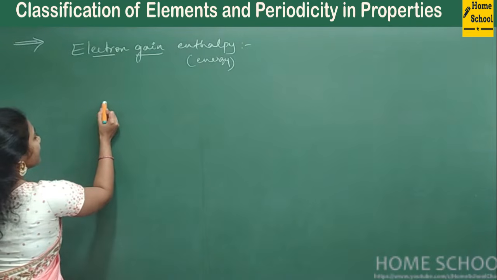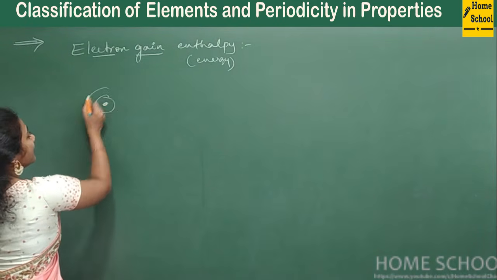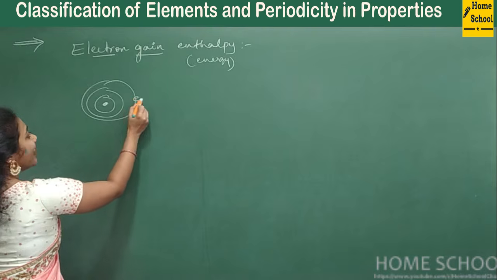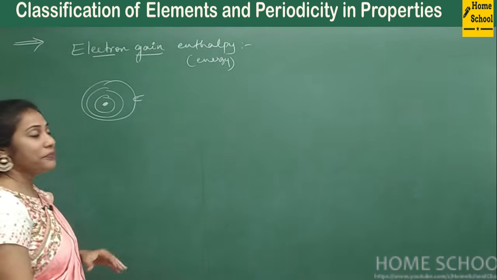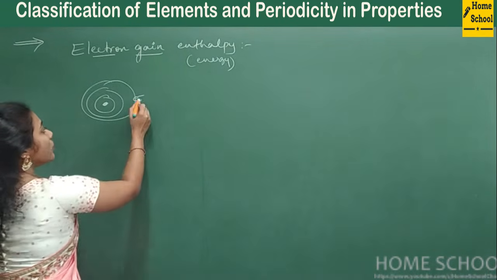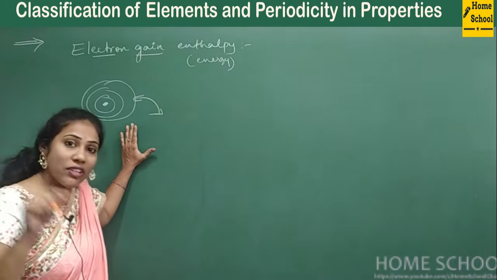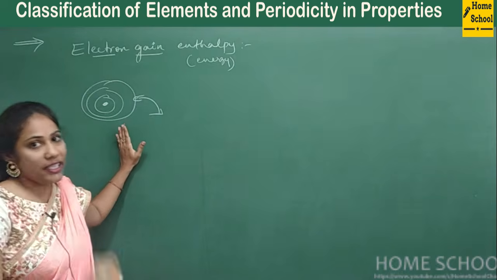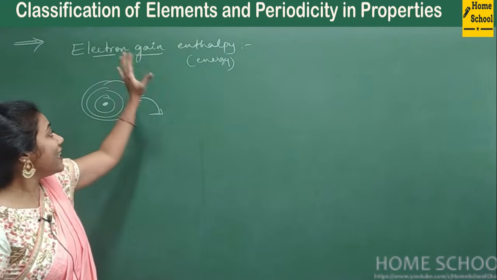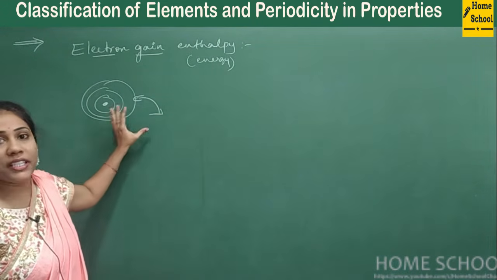For example, if this is a nucleus and imagine you have to remove an electron from the outermost shell, then some energy is required to remove this electron from its place, which was called ionization energy. And this energy is just opposite to this concept.